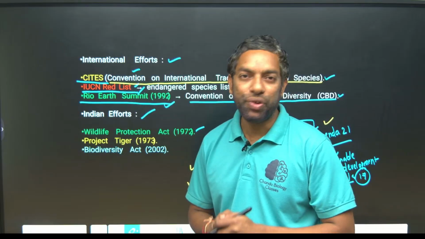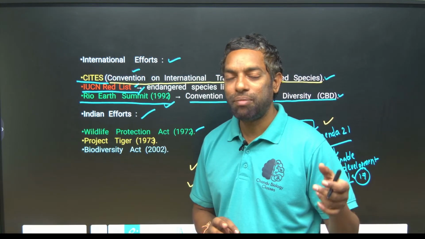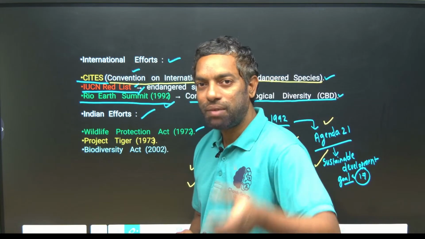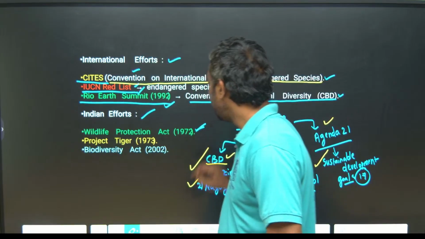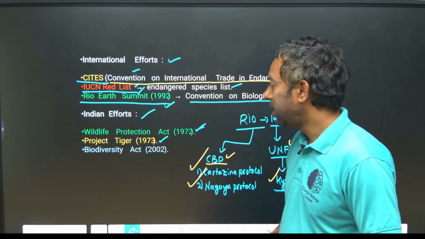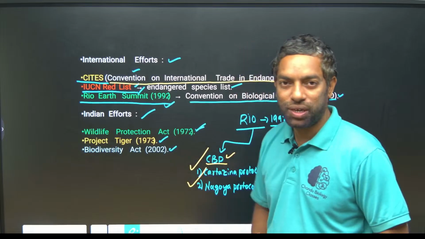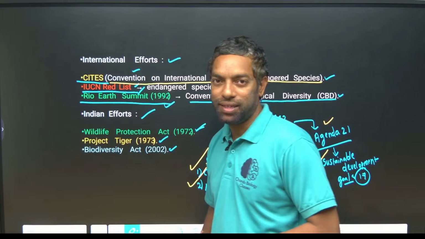Mainly they can ask you years, guys. In match-the-following questions, they can ask you years: one side years and one side protocol names or act names. Okay, Wildlife Protection Act and Project Tiger 1973. Biodiversity Act 2002. The Environmental Protection Act is there.